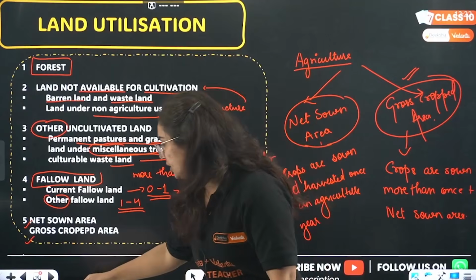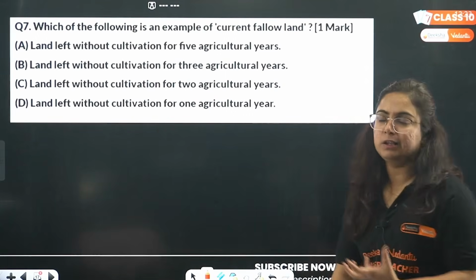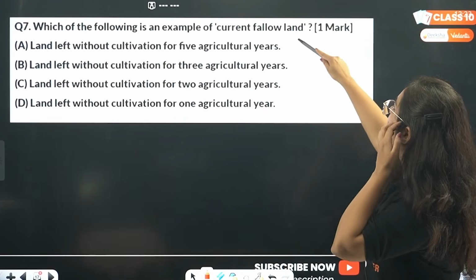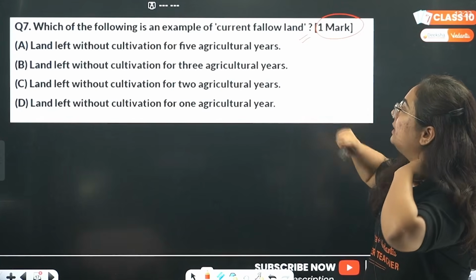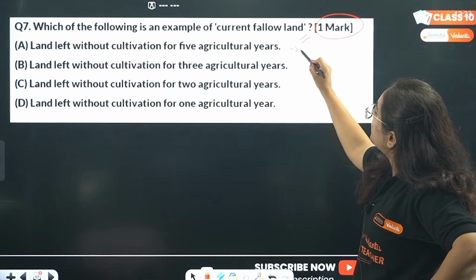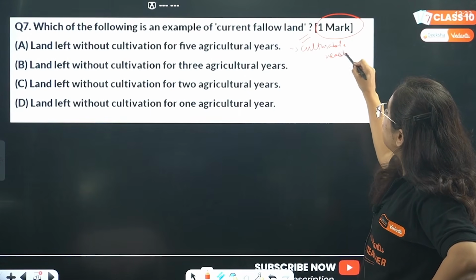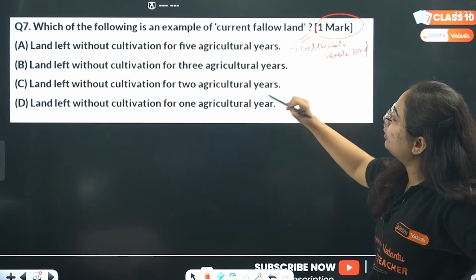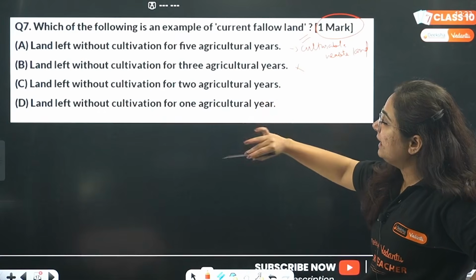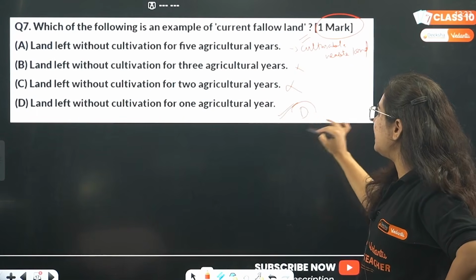Talking about land utilization, we have some questions that were asked in the last few years. Which of the following is an example of current fallow land, for 1 mark? Land that is left uncultivated for 5 agriculture years? No, beta, because that is culturable wasteland. Land left without cultivation for 3 agriculture years? No such definition we have read. Land left without cultivation for 2 years? No. For 1 year, correct. So D is the correct answer to this question.